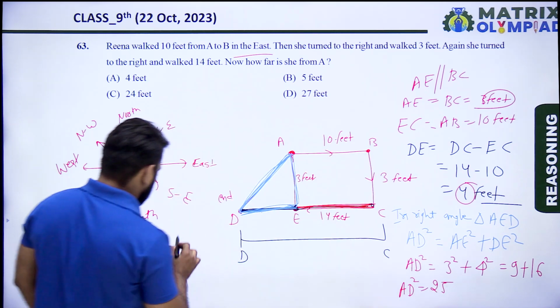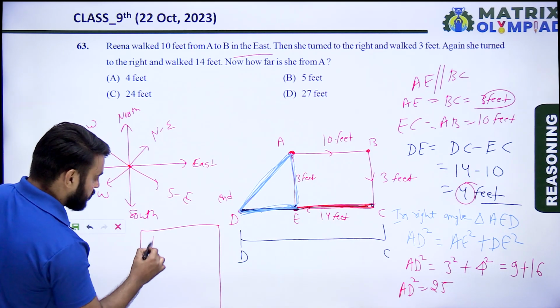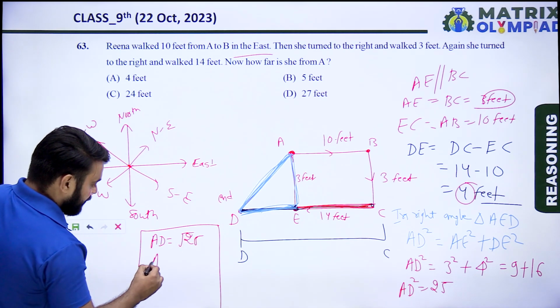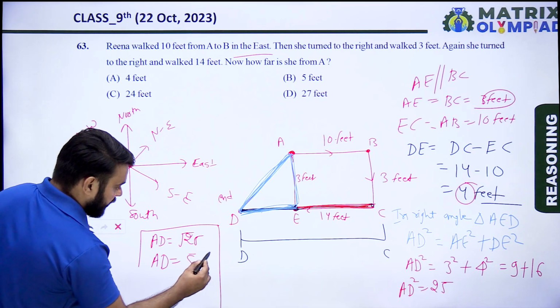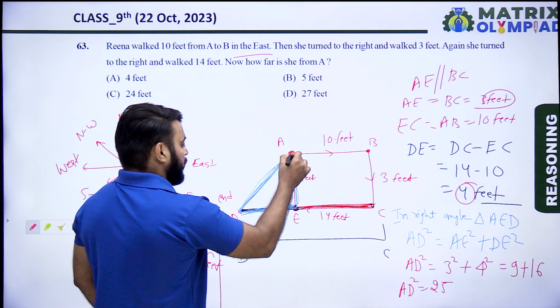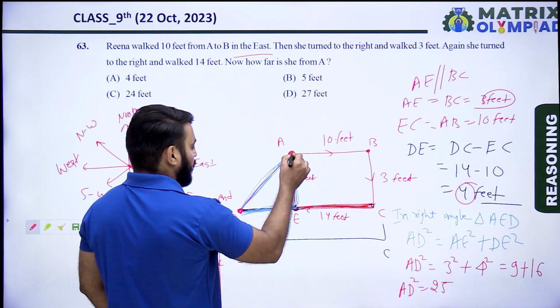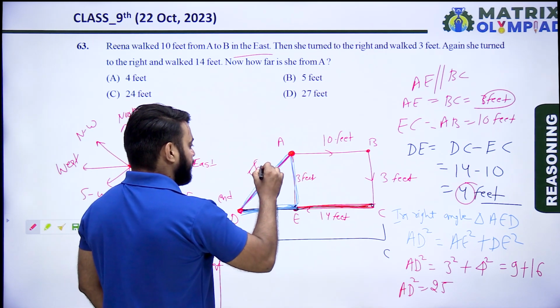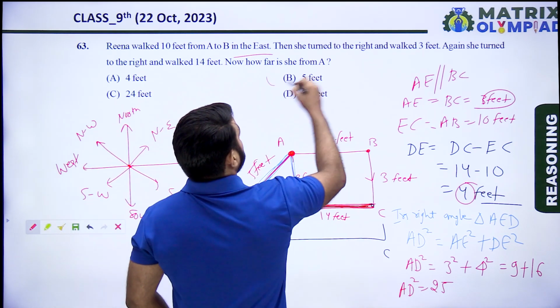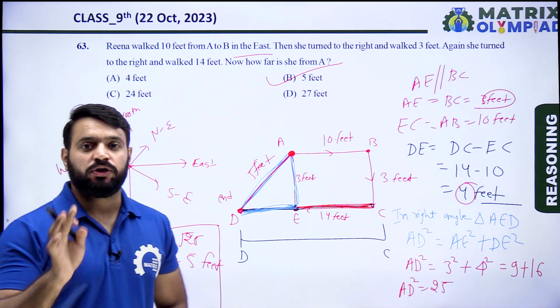Now AD is equal to root 25, so AD is 5 feet. So the distance between the initial point and the end point is 5 feet. It means option B is the correct answer of this question.